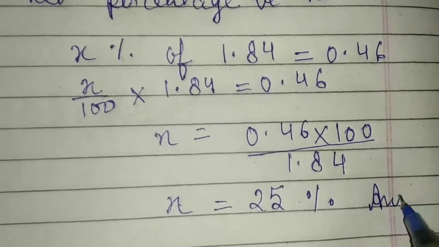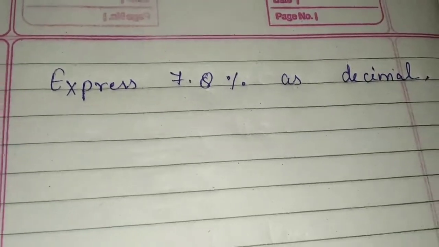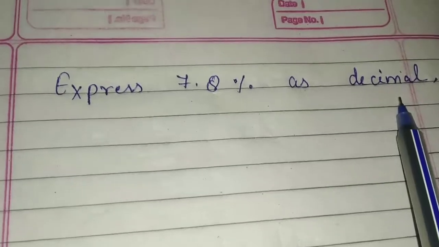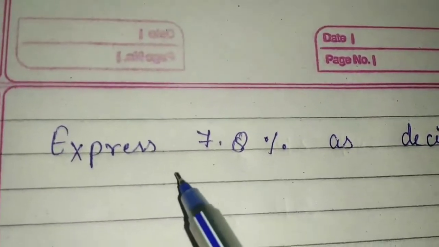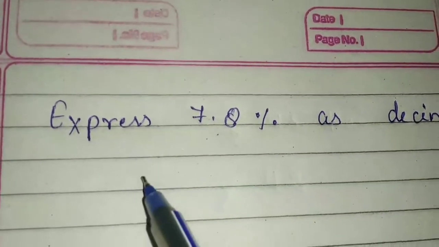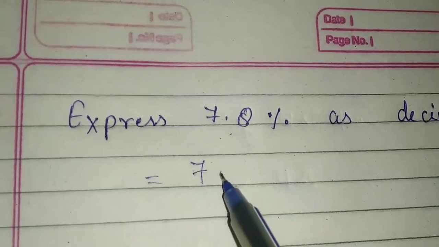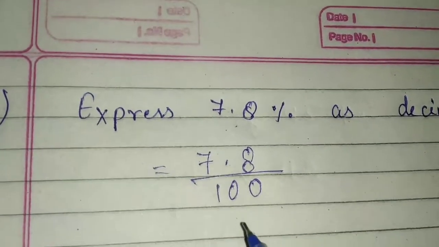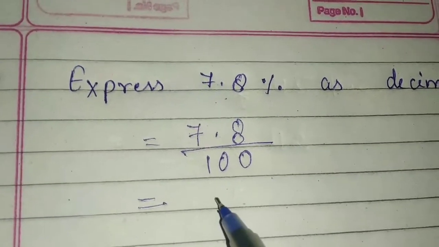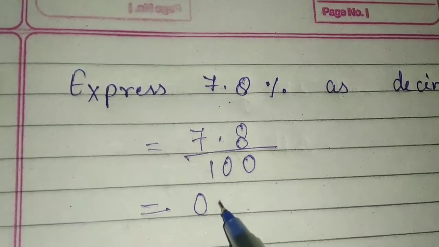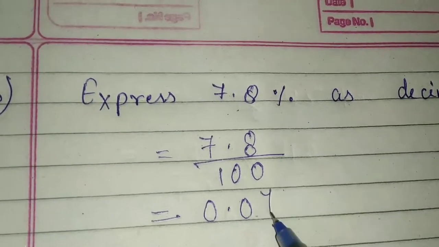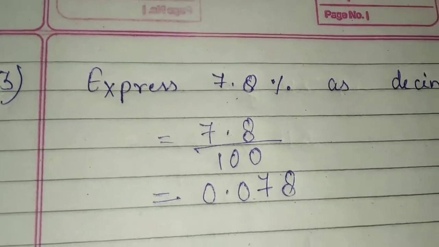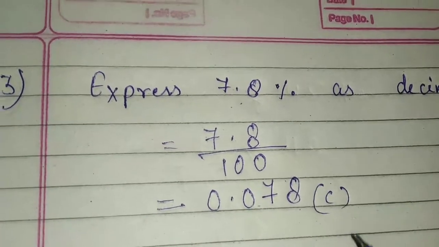This is the answer. Now let's see the next question, that is express 7.8% as decimal. So students, firstly we have to write this value as a fraction. As you know, 7.8% means 7.8 upon 100. Now when we divide it, its value will be 0.078. So option number C will be right for this question.